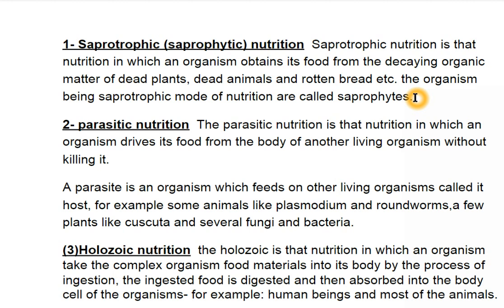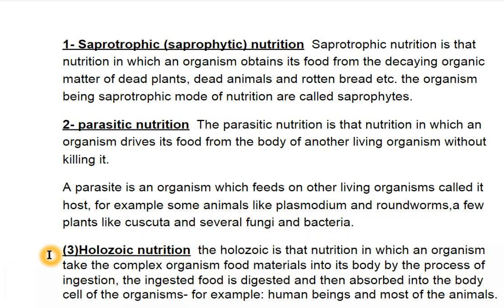The next is parasitic nutrition. Parasitic nutrition is that nutrition in which an organism derives its food from the body of another living organism without killing it. For example, a mosquito takes its food from another organism without killing it. A parasite is an organism which feeds on another living organism, called the host. For example, some animals like Plasmodium and roundworm, a few plants like Cuscuta and several fungi and bacteria.